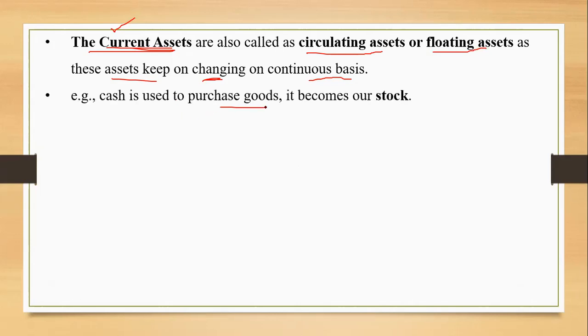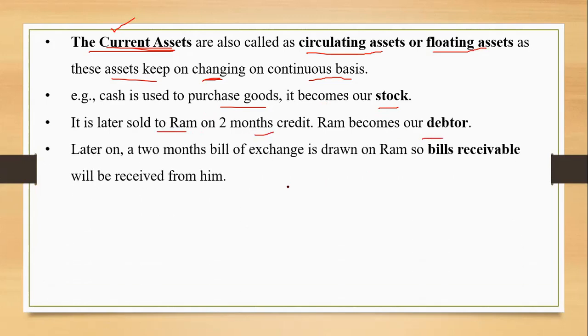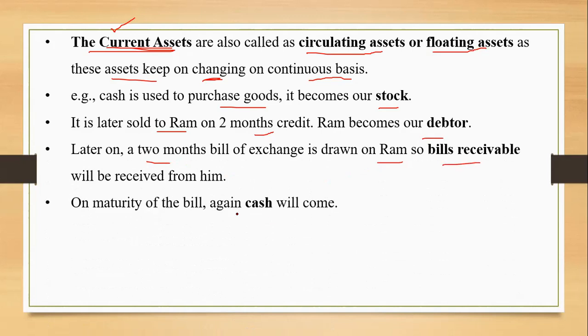Cash is used to purchase goods. It becomes a stock. Again, that stock is sold to Ram on credit. So Ram becomes our debtor. And again, after 2 months, when Ram accepts a bill, the bill receivable will be received from him, and on maturity again cash will come. So you can see that stock, debtors, bill receivable, cash, these are the current assets which will be getting affected with just one transaction taking place with one person. So every now and then the value of these assets keeps on changing.